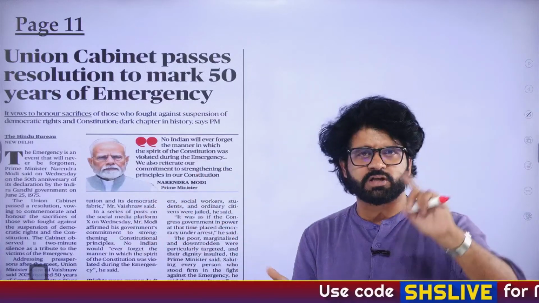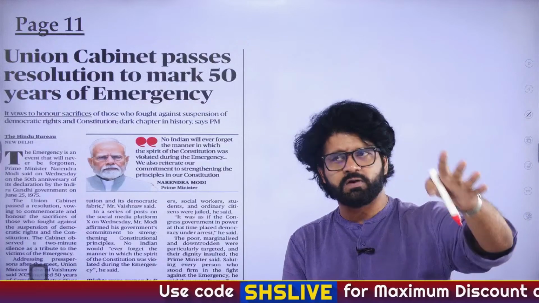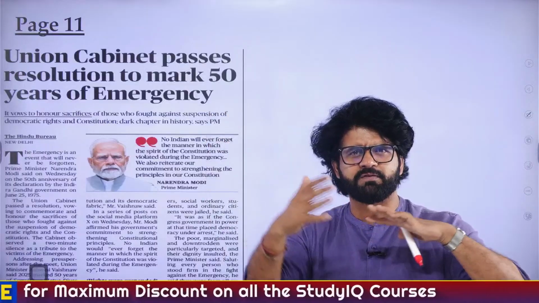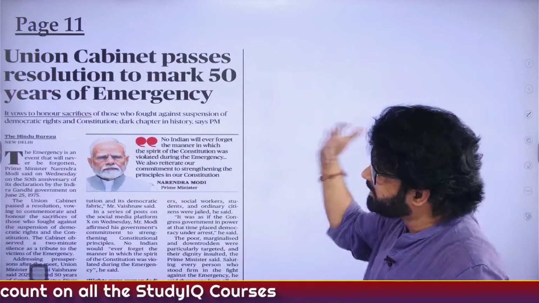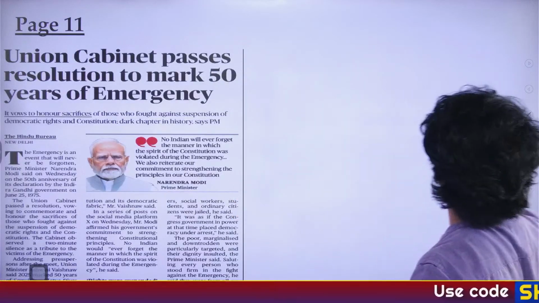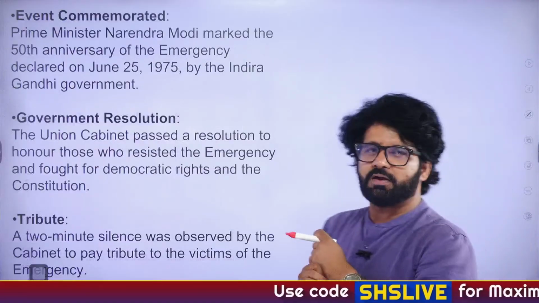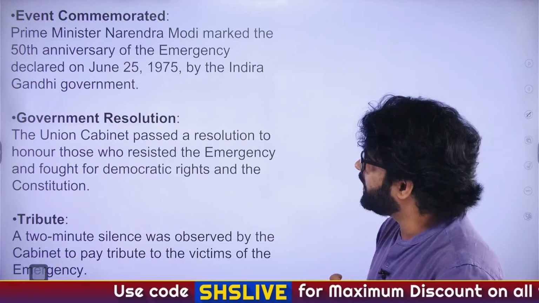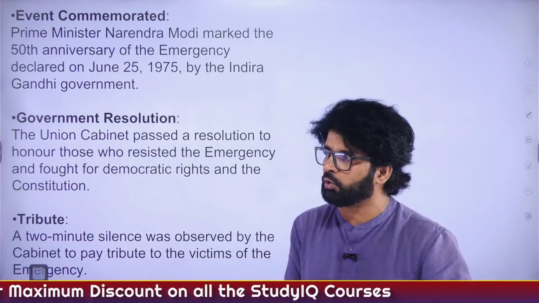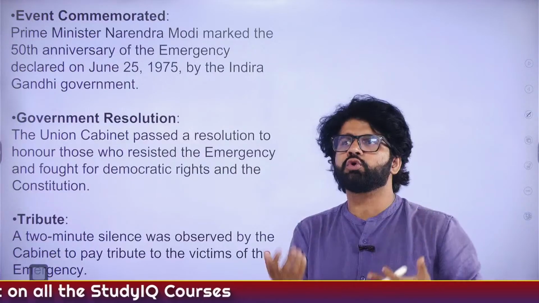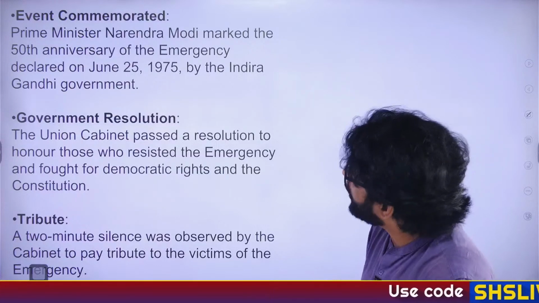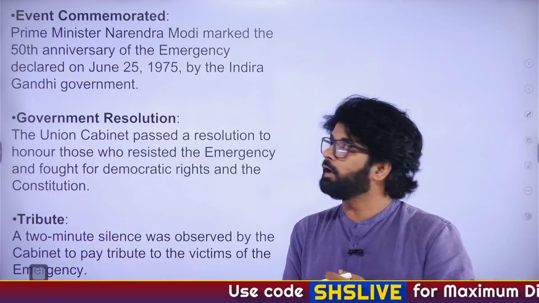The emergency of 1975 has a lot of causes. Indira Gandhi ma'am's tussle with the judiciary, around 1967 the Naxalbari movement, the railway strike a year before, I think 1974, led by George Fernandes. So there were multiple factors which played a crucial role in the emergence of emergency. Many people say that currently we are in an undeclared emergency. I don't agree with that because I love Modi sir, and even though our rank in the press freedom index is very low, and most of the mainstream media doesn't criticize the government much. We should criticize, but even then I feel no, we are not in an undeclared emergency. This is a golden era in every regard.